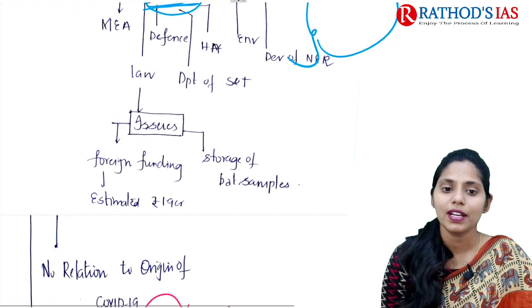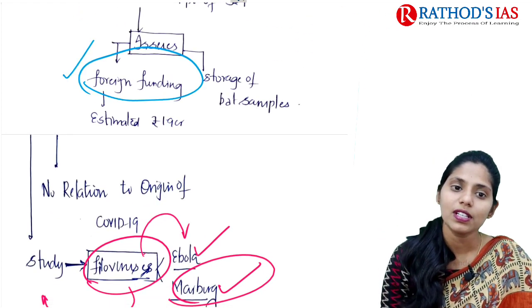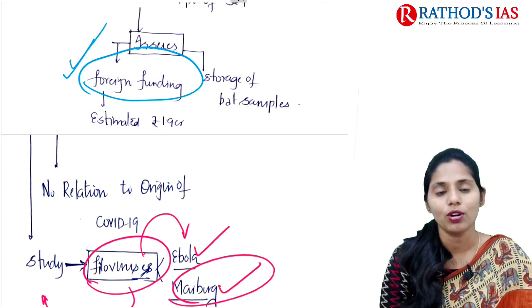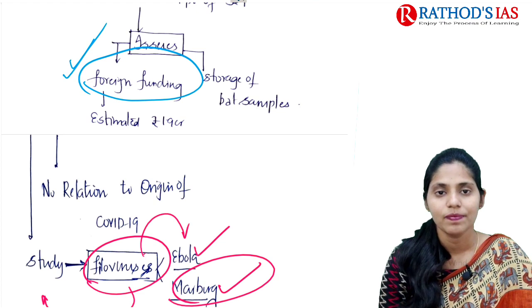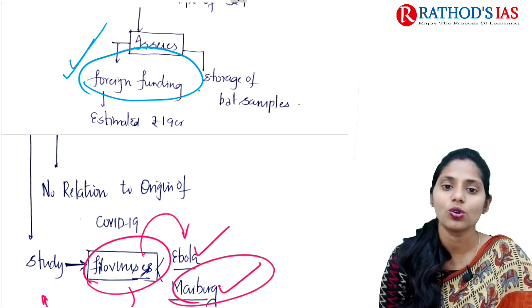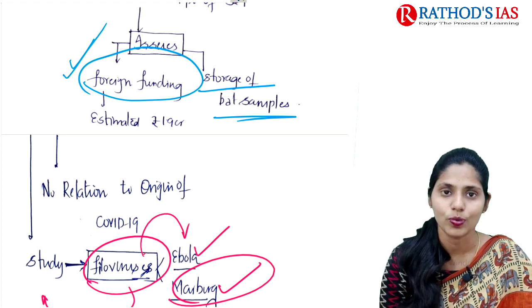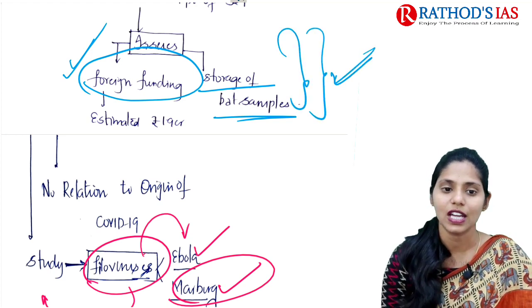In this committee, they talked about issues regarding foreign funding. The estimated cost of this project is about 1.9 crore rupees, funded from the US. And next, they also did not have proper arrangements regarding the storage of the bat samples. These are some important lapses found by this committee.